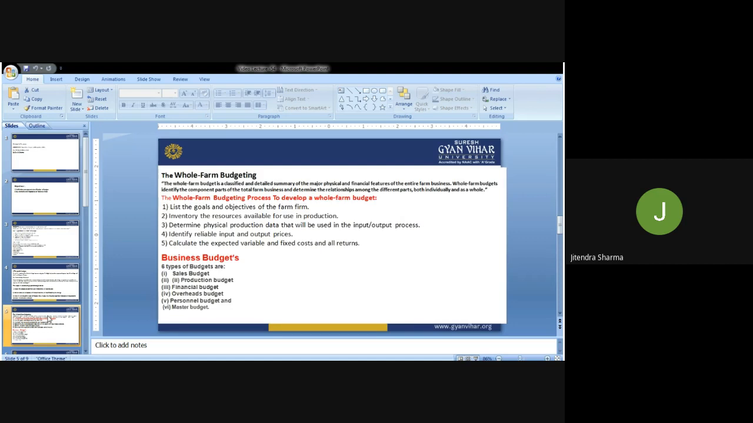Now, the whole farm budgeting. This is very important: finally, the statement of income and expenditure for a year, which we are calling the final budget. The whole farm budget is a classified and detailed summary of the major physical and financial features of the entire farm business. Yes, this is the picture of the entire farm business, of in what way it will go in the next coming year. The whole farm budget identifies the component parts of the total business and determines the relationship among the different parts, both individually and as a whole.